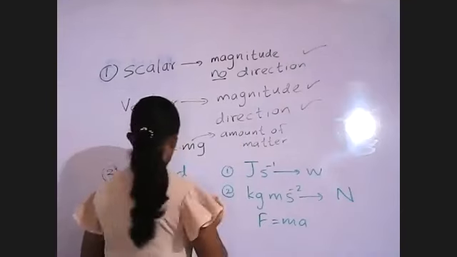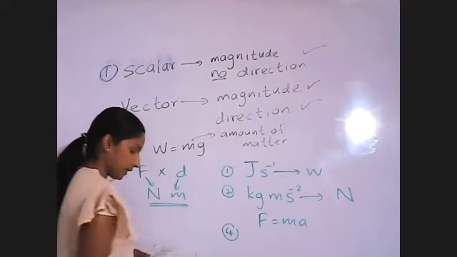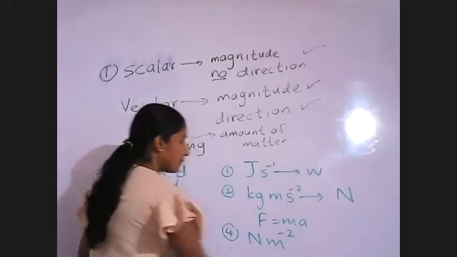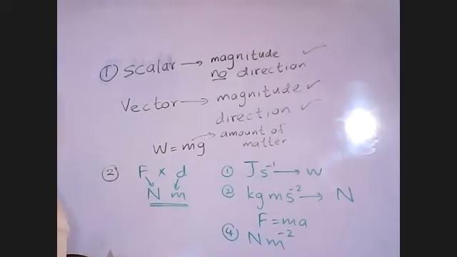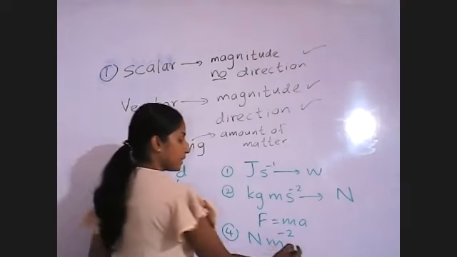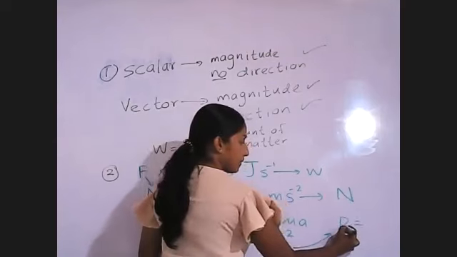And what is the fourth? The third one is this one, right? Then what is the fourth one, Pute? Newtons per square meters. What is this one? Newtons per square meters. We get this one when we calculate the pressure.